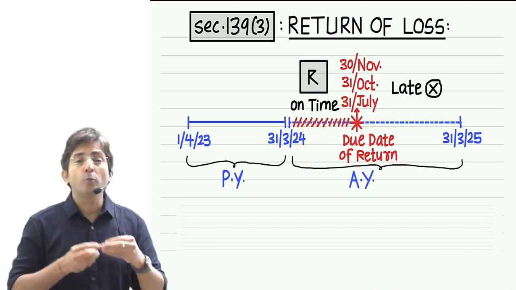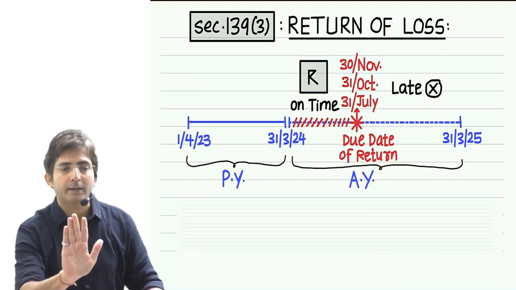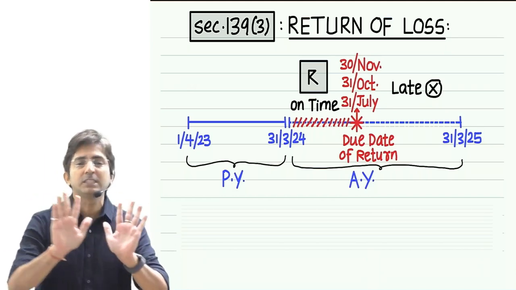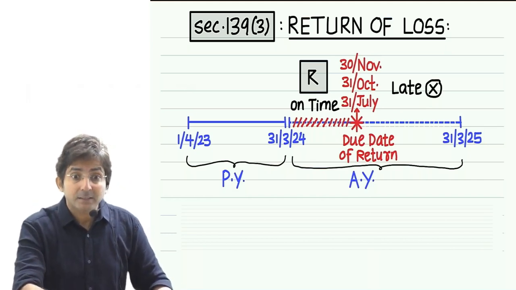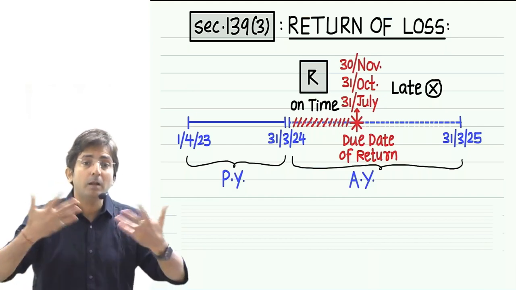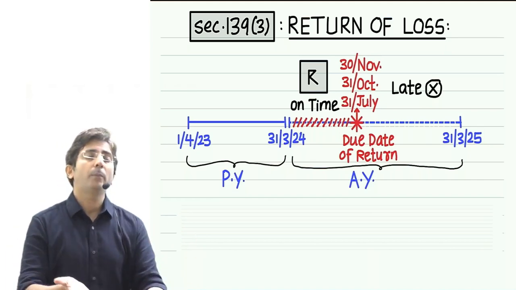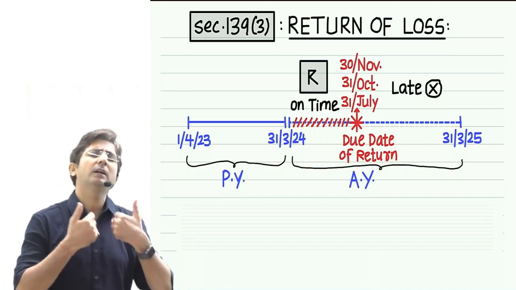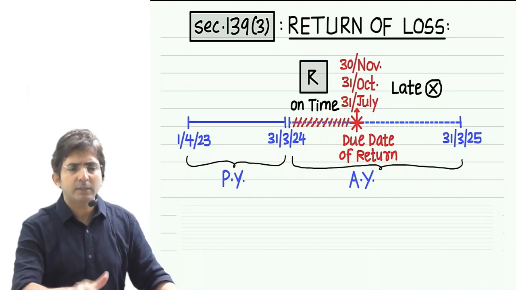When you submit that and other documents, it hardly takes a day for the income tax department to check that yes, the interest on housing loan is genuine, and because of that the loss is there. So that checking doesn't take much time. That's why the law is liberal. If you are suffering a loss under the head house property, don't worry. Even if you file the return late, we are okay. It's okay. You file the return late. Our checking will start late.